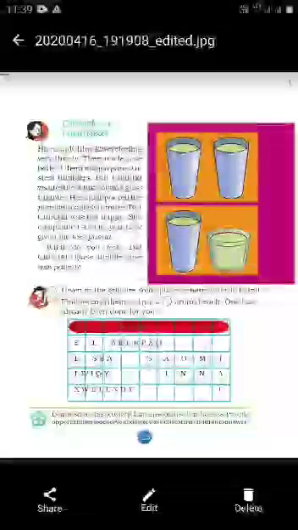Given in the grid are some places where water is found. Find 7 of them and put a circle around each. One has already been done for you. This picture is not clear, but you can see that waterfall was circled. In the next row, you can see lake, L-A-K-E. Next, sea. These are the things you have to do when your book comes. Before that, if you have a rough notebook, you can write and see what you can find.